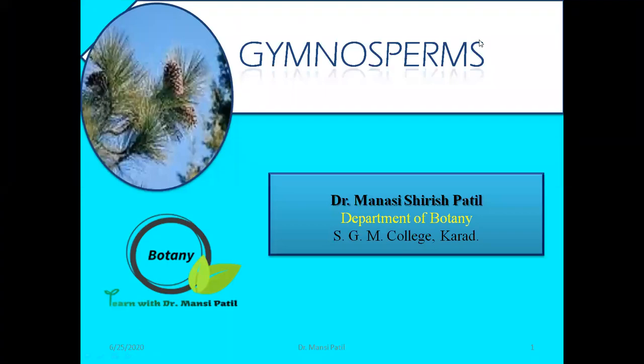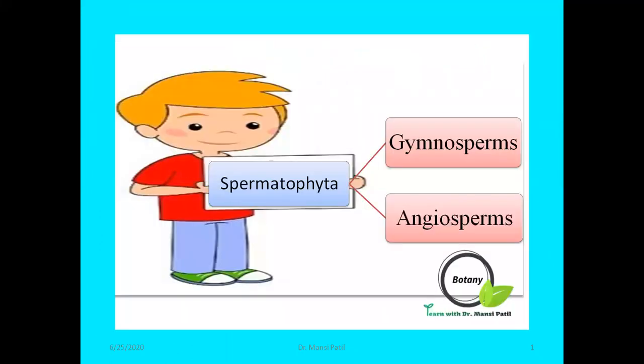Welcome everybody. In this lecture, we are going to discuss gymnosperms. Seed plants or spermatophyta are divided into two major groups on the basis of presence or absence of a protective structure, like the ovary wall, surrounding the ovule before and after fertilization. On this character, seed plants were divided into two major groups, that are gymnosperms and angiosperms.